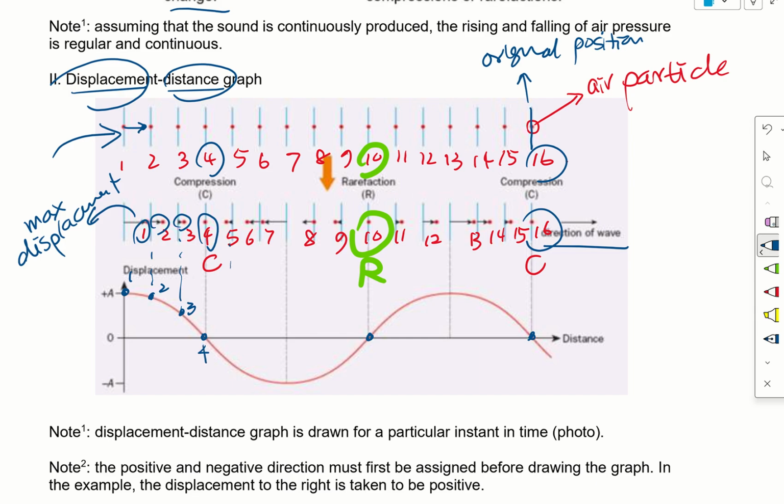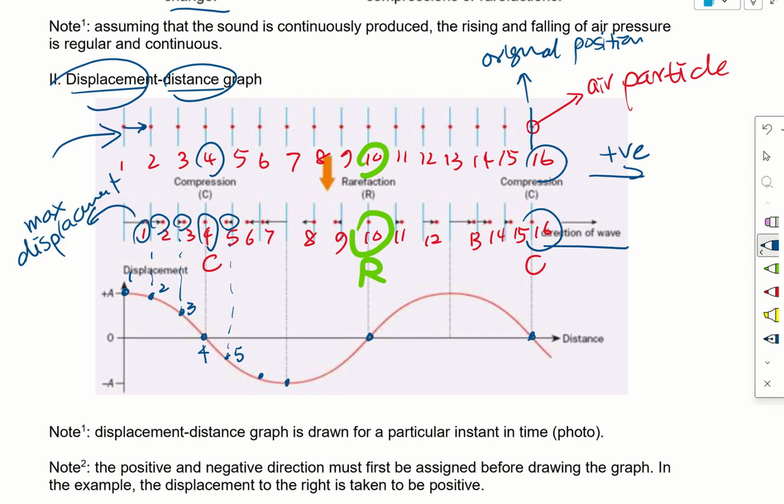If we map them to their displacement, because displacement is a vector quantity, it has magnitude and direction. So particle 5 and particle 3 seem to move the same distance, but their direction is opposite. If we take going to the right as positive, particles 1, 2, and 3 will have positive displacement, whereas particles 5, 6, and 7 have negative displacement.